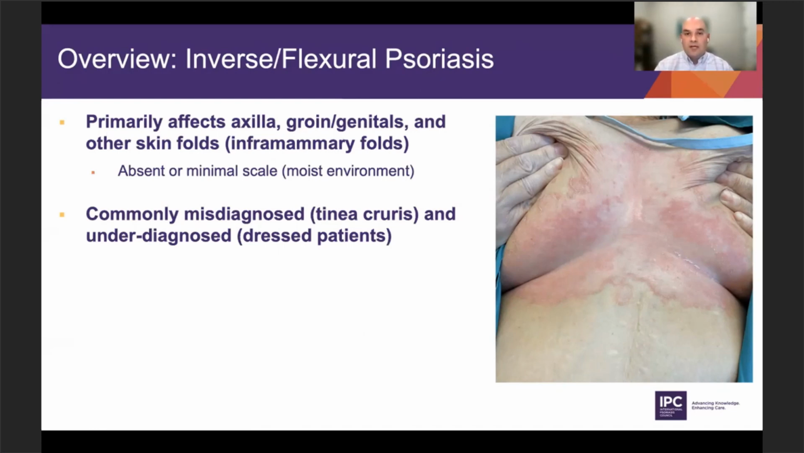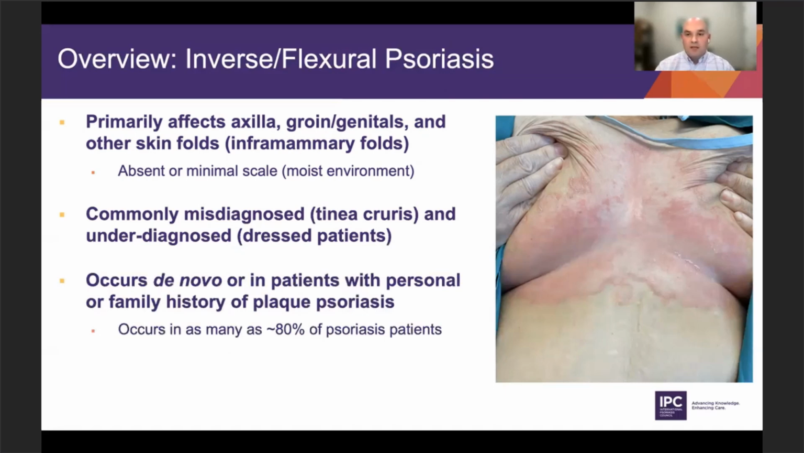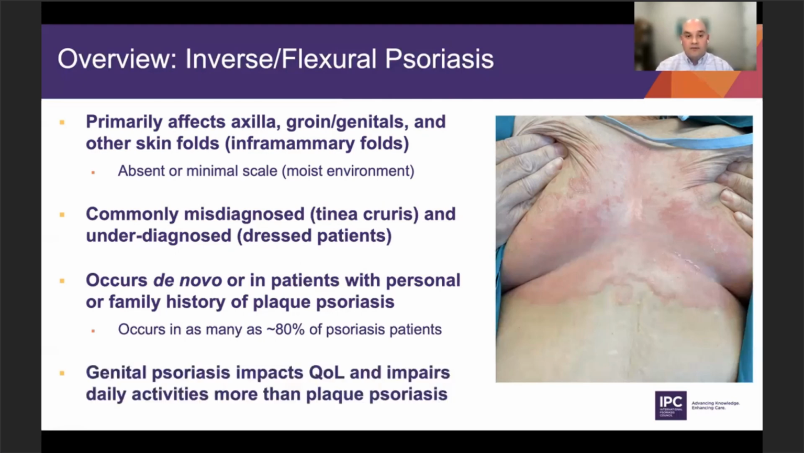It's often underdiagnosed as well because many patients are not examined carefully, or clinicians don't ask patients to disrobe or take off clothes, and this can hide these areas which may be involved in your traditional patients. Like the other variants, this can occur de novo in patients who have never had a history of psoriasis, but it can also occur in patients who've had traditional plaque psoriasis. They can go on to develop some aspects of inverse disease, and it can occur in as many as 80% of patients. So this is actually quite a common finding if you look for it.